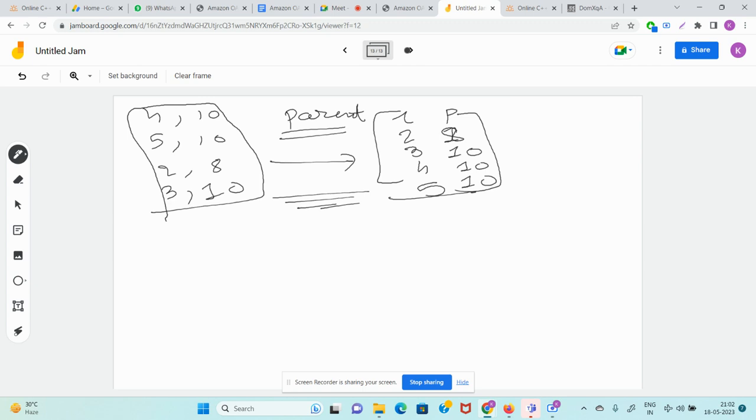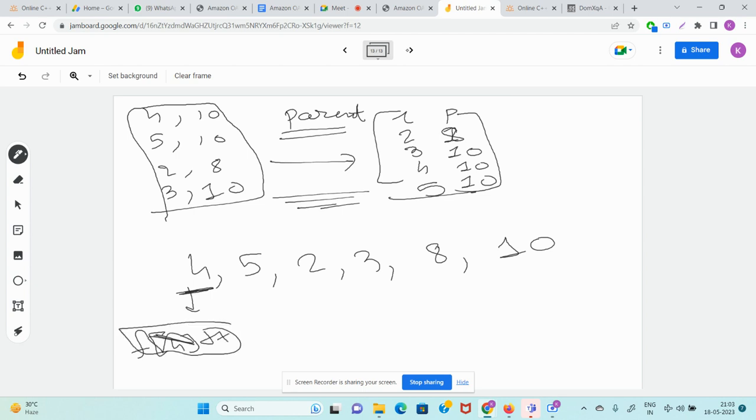Now what? Now say you have the array like this, which looks like this: 4 5 2 3 8 and 10. So now Ekta, when you see a 4, what we were doing earlier, we were doing f of 4 plus plus. I am saying this is wrong. Don't do this. Check in the parent array who is the parent of 4. Parent of 4 is 10. So what will I do? F of 10 plus plus. So f of 10 will become 1.